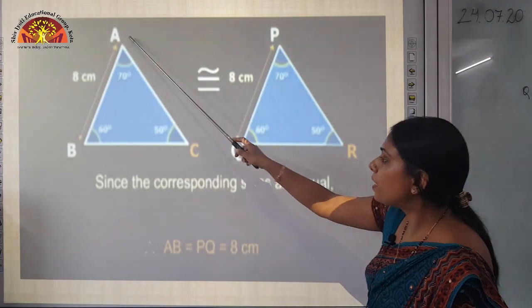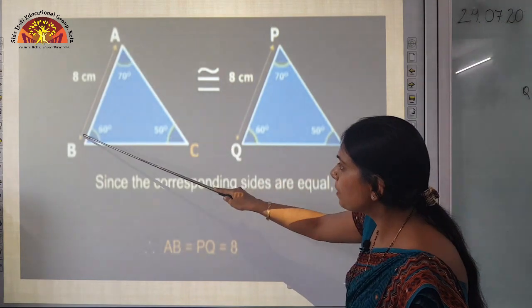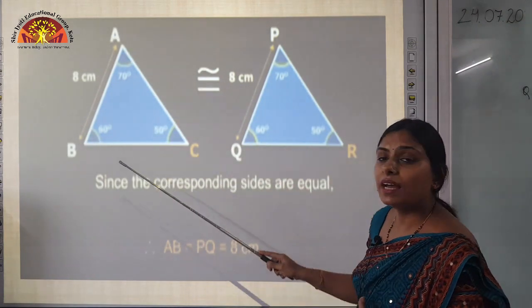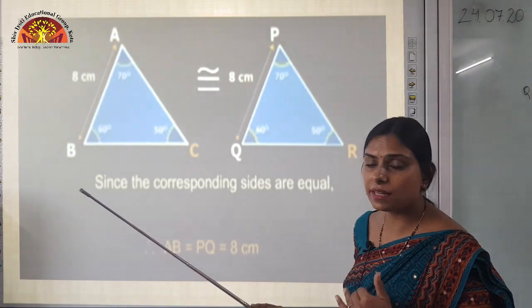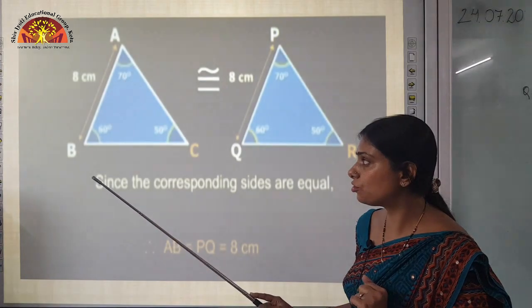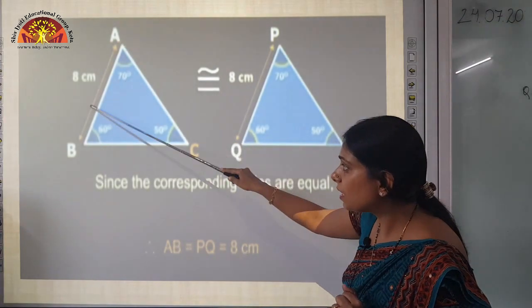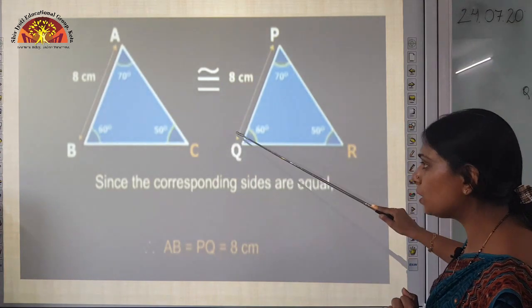Now we have to find the measure of the side. Here it is given that the measure of AB is equal to 8 cm, and as you all know, the measure of the corresponding sides are equal to each other if the two triangles are congruent to each other. तो यहाँ पे मेजर कितना दे रखा, AB का दे रखा 8 सेंटीमीटर और AB की करस्पॉन्डिंग साइड क्या है, PQ.